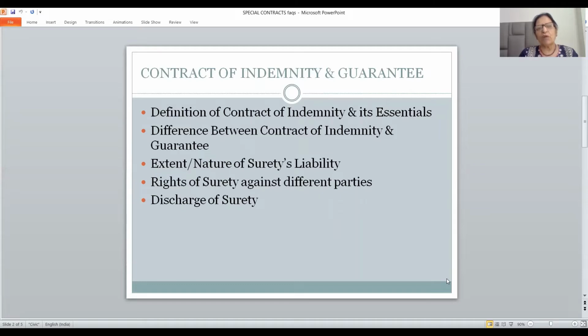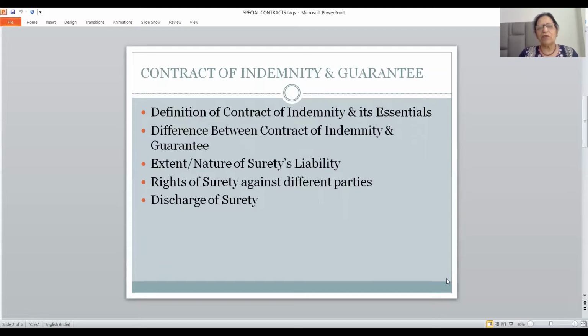There are 3 parties involved. The person who guarantees or discharges the liability of the other person is known as the surety, the person who lends the money is known as the creditor, and the person who borrows the money is known as the debtor. So the surety gives the guarantee to the creditor. You lend money to the debtor or you sell the goods on credit basis to the buyer, and I will see to it that you are paid.